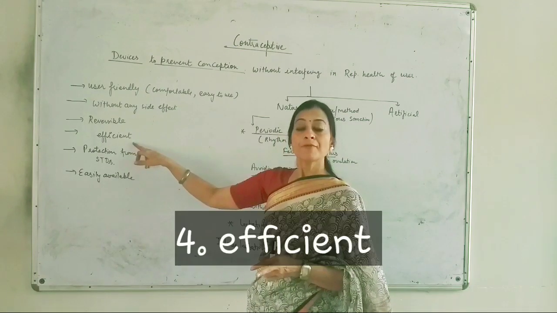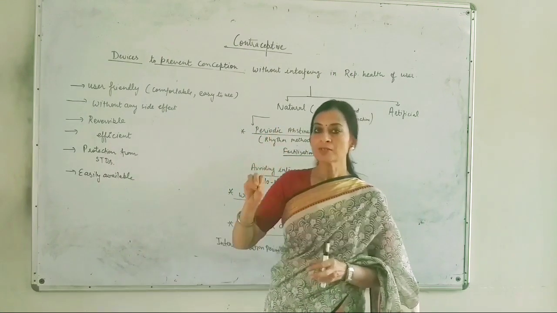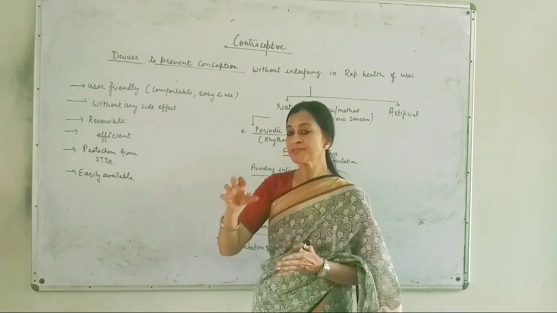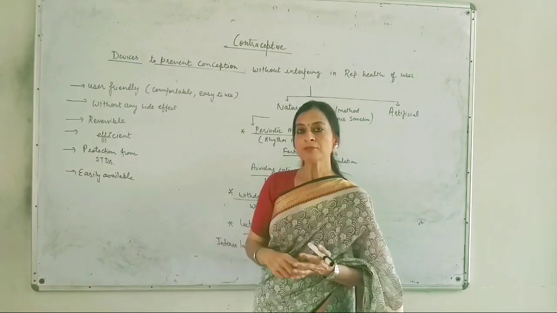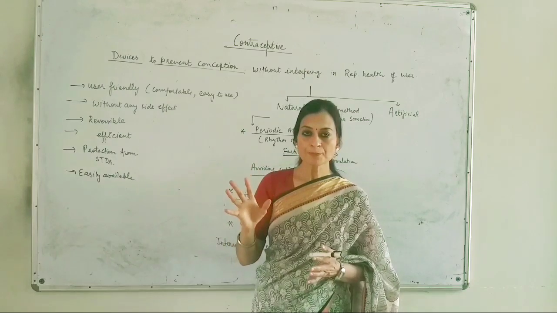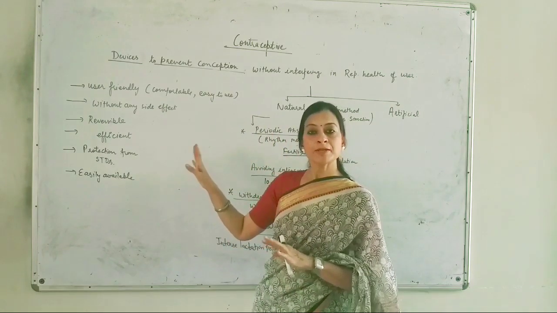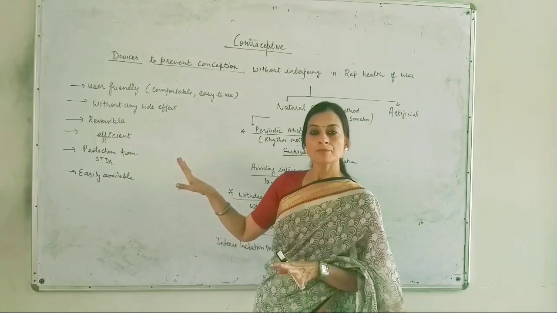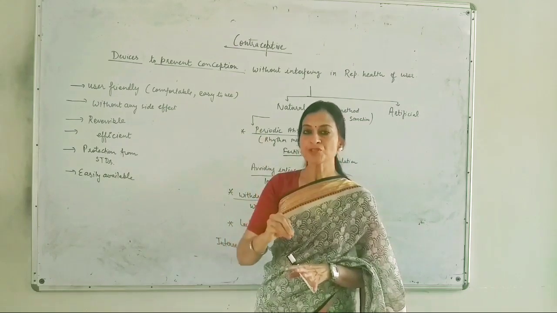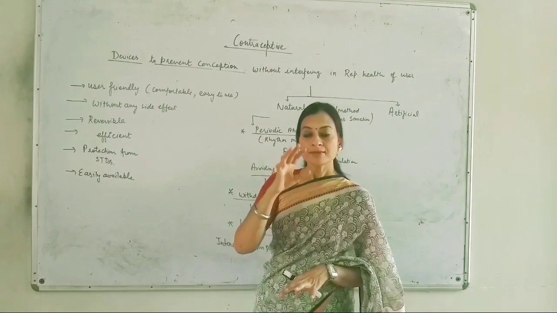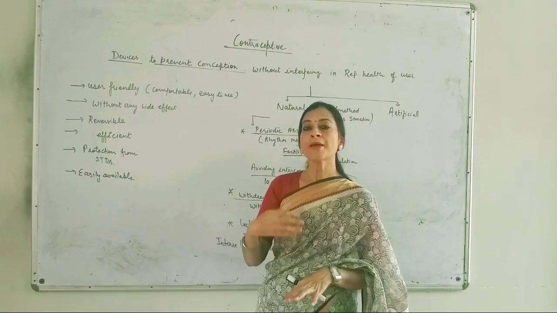Next, efficient. The contraceptive should be efficient. In what sense can we say that it is efficient? Why are we using the contraceptive method? It is used to prevent conception. If the contraceptive method that an individual is using helps the couple to prevent conception, to prevent that pregnancy, then only can we call it an effective or efficient method.